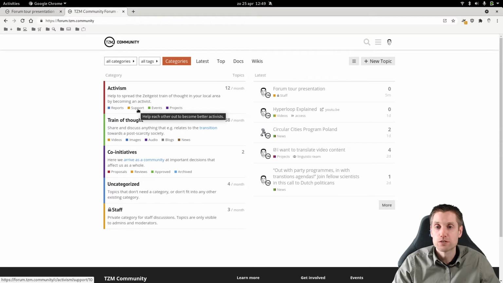Then we have support. It's a special category where people can ask questions and the community can answer them. So you don't have to send an email to one person and get all the work of that job. This is just everyone can answer it.